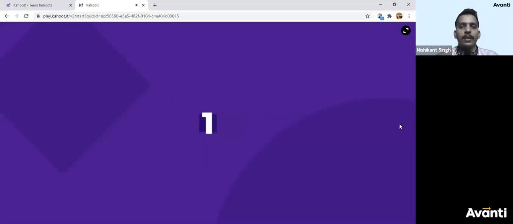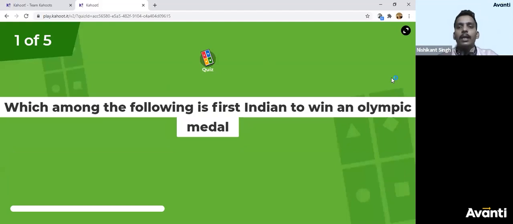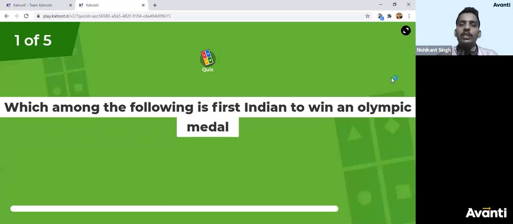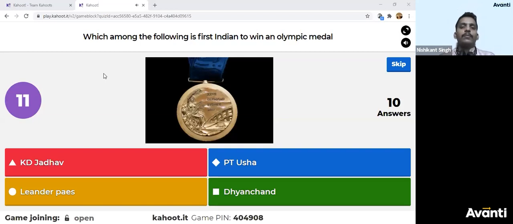The first one you can see here, read it carefully. Which among the following is the first Indian to win an Olympic medal? First Indian. Be careful about it. Options are KD Jadhav, PT Usha, Dhyan Chand, Leander Paes. Which one? If you don't know it, at least you will learn it today.